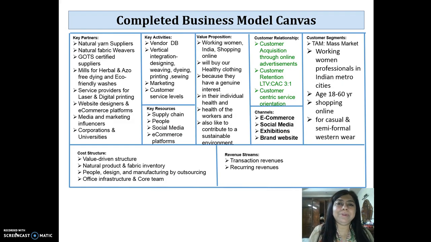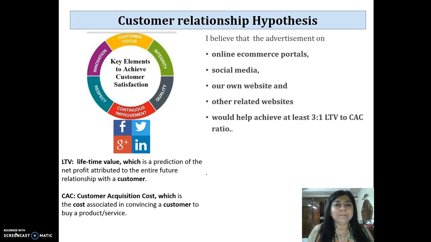So here is our business model canvas, and under the customer relationship we tested customer acquisition through online advertisement, customer retention, that is LTV to CAC ratio, we'll discuss it a little later, and customer-centric service orientation methods. The customer relationship hypothesis I have here says: I believe that advertisement on online e-commerce portals, social media, our own brand website, and other related websites will help achieve at least a 3:1 LTV to CAC ratio.